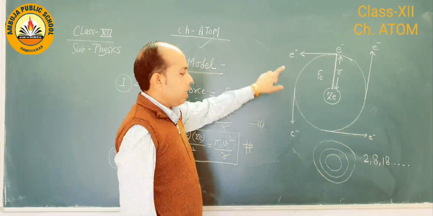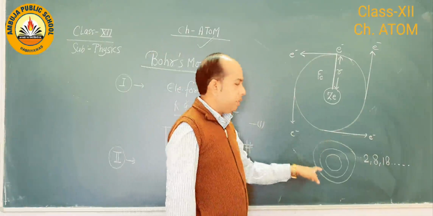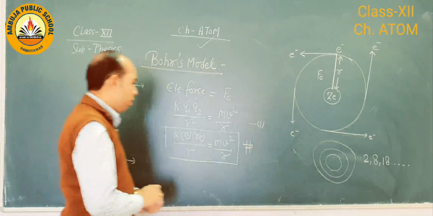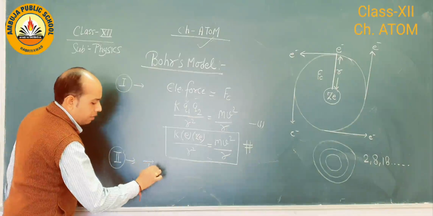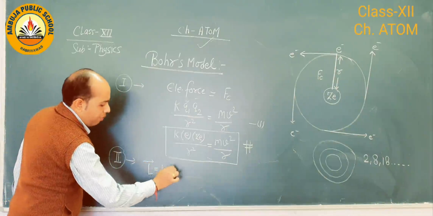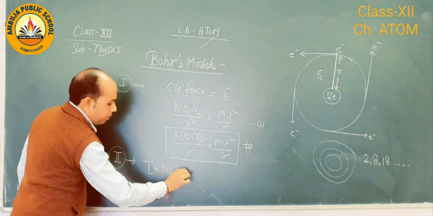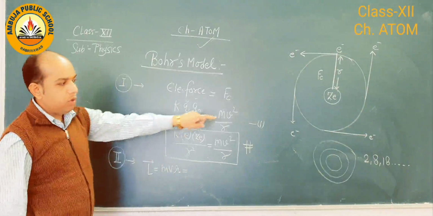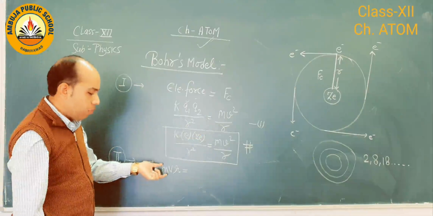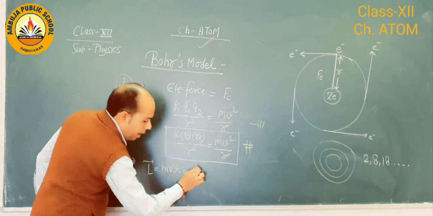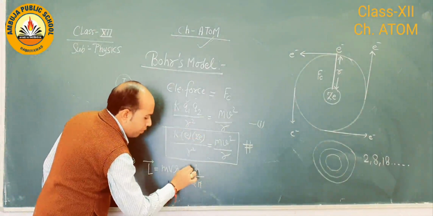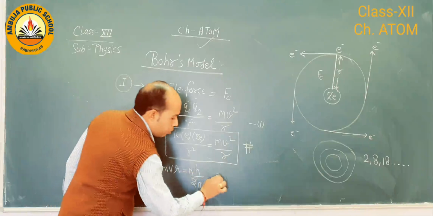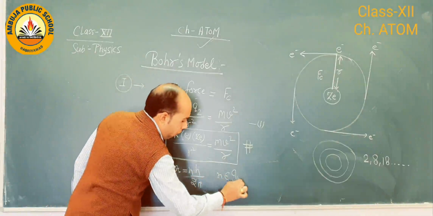So electrons revolve only in those particular orbits which have angular momentum. Angular momentum L equals mvr. So electrons revolve only in those orbits which have angular momentum value h upon 2π multiplied by n, where n belongs to integers.